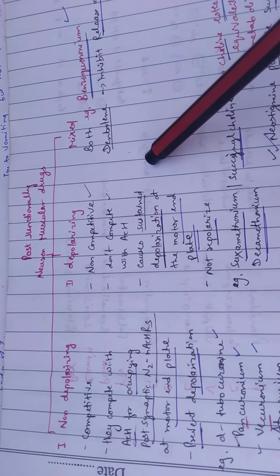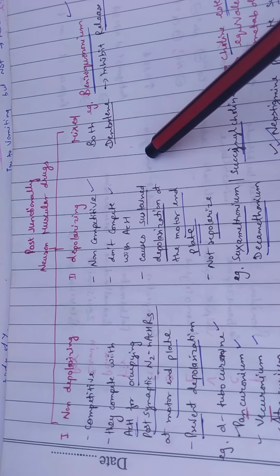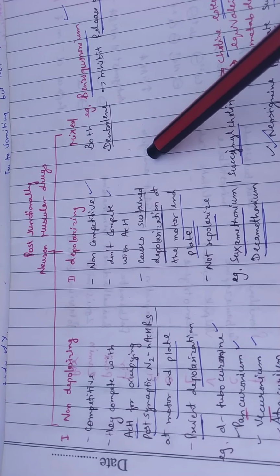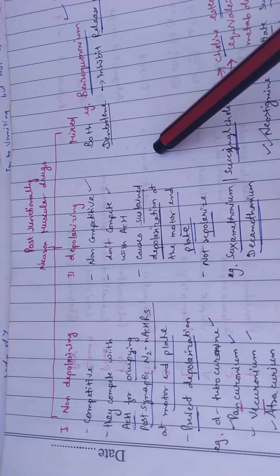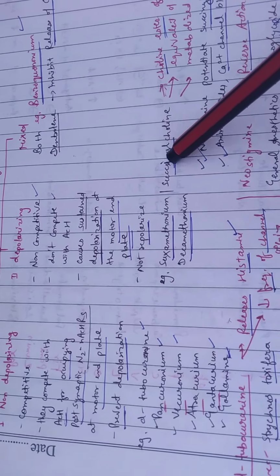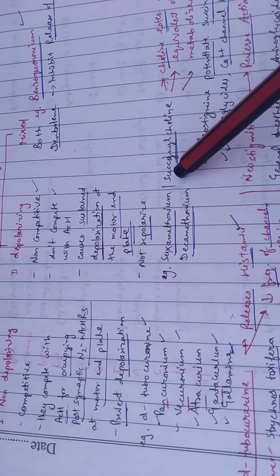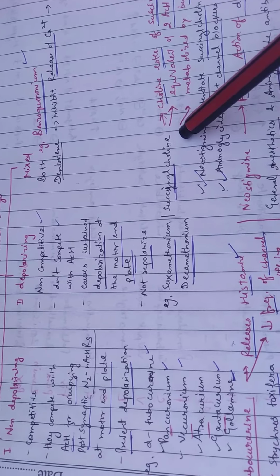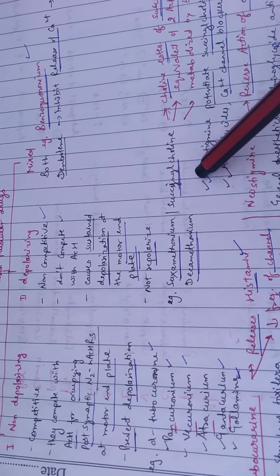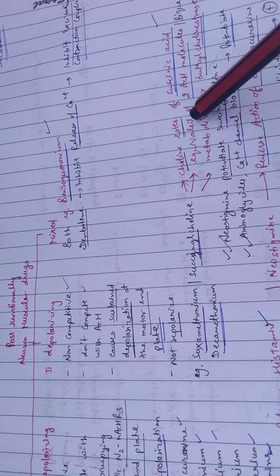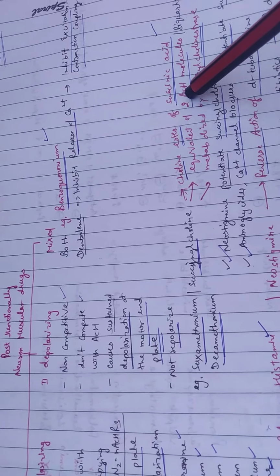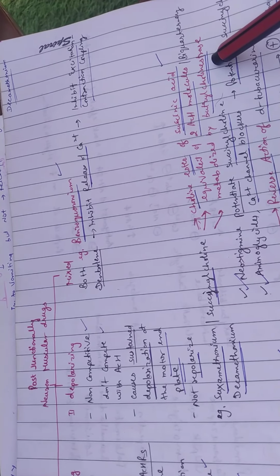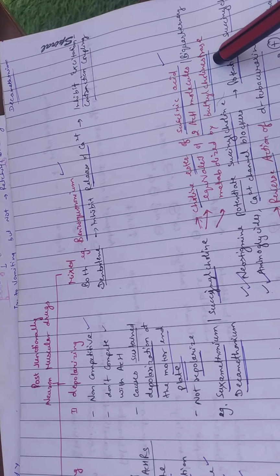They are the depolarizing or the non-competitive type. It will not compete with acetylcholine and will cause sustained depolarization over a period. Examples are succinylcholine or decamethonium. Succinylcholine is the choline ester of succinic acid and equivalent to two acetylcholine molecules, and it is metabolized by the butyrylcholinesterase enzyme.